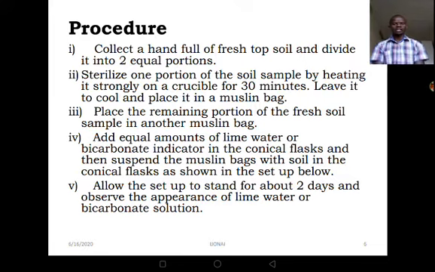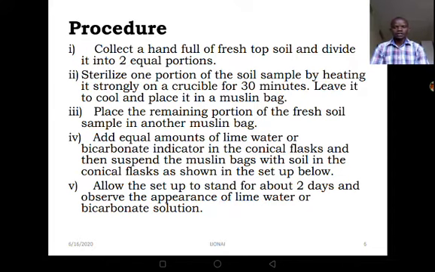After heating for that time, we shall leave this sample to cool and place it in a muslin bag. For a muslin bag, I can take the example of these white buveras. I think you're more familiar with that one. But when you come back at school, we shall show you the bags.